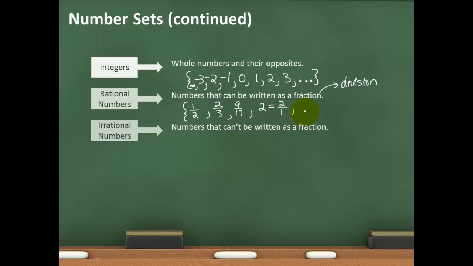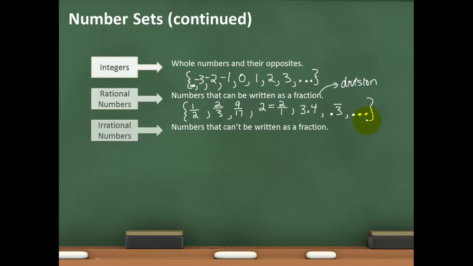These would also include decimals. For instance, 3.4. Later in this chapter, we will talk about how we write decimals as fractions, and 3.4 is an example. Or I can have something like 0.3 repeating. That bar up there means that it's repeating. I can write that as a fraction as well. And so all of these numbers, and there are many, many more, will be considered your rational numbers.